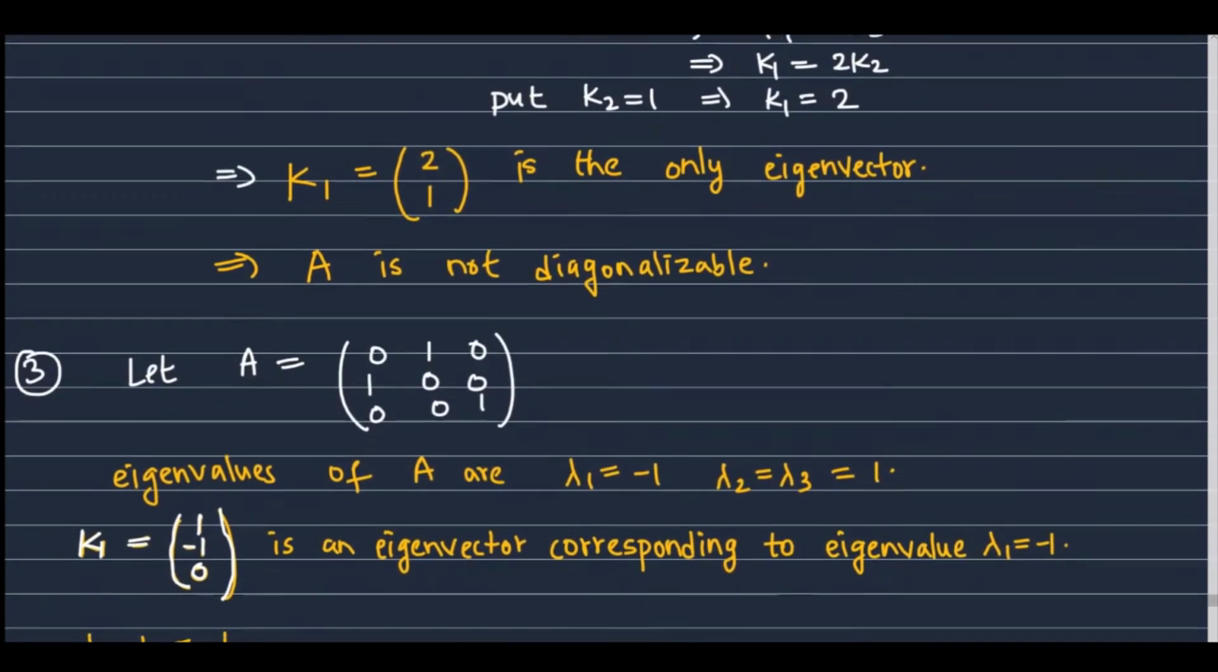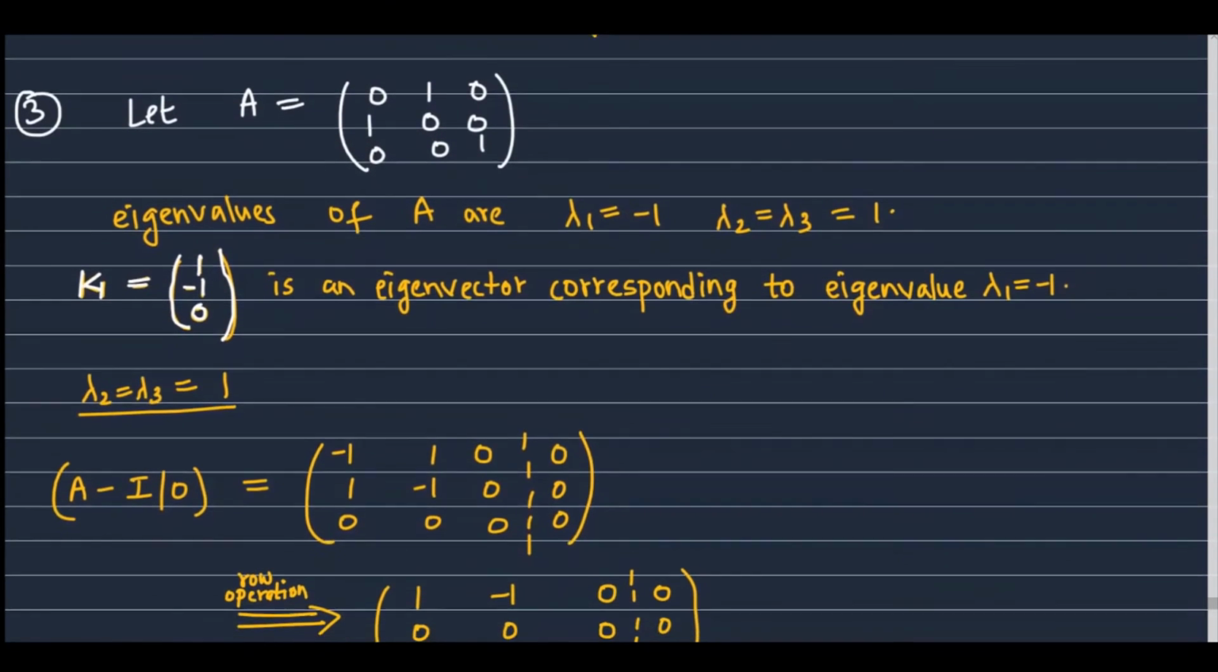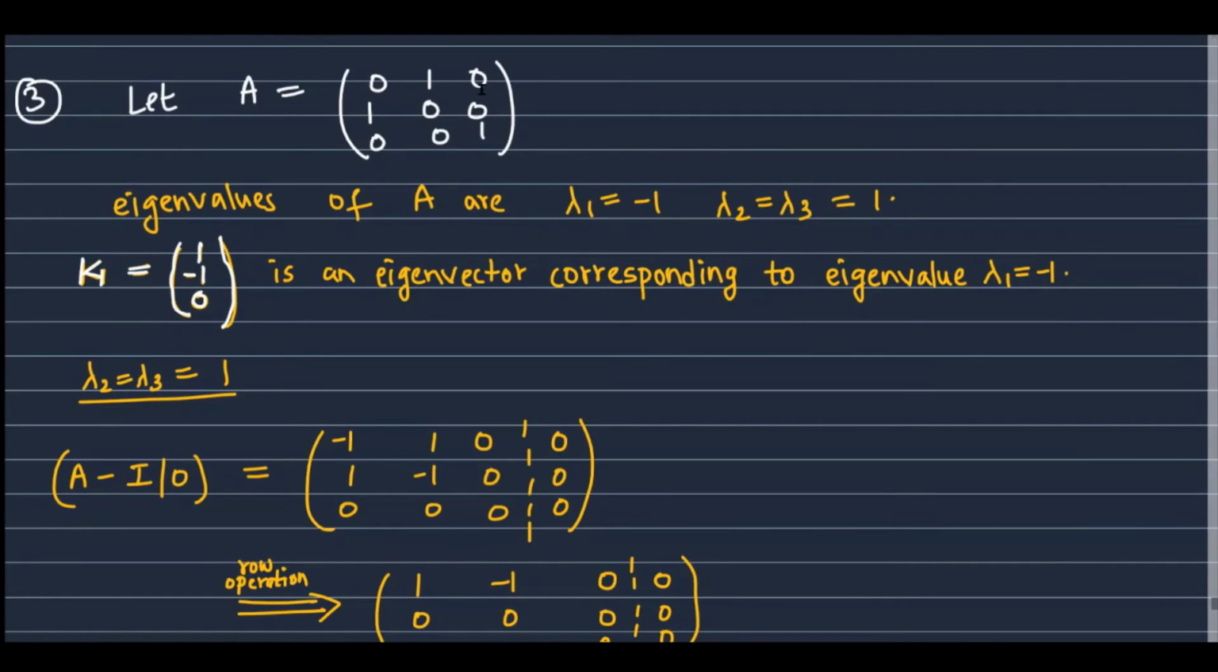Now we will see another 3 by 3 matrix. So let A equal to 0, 1, 0, 1, 0, 0, 0, 0, 1. Now the eigenvalues of A are found to be minus 1, 1, 1. So here we can see that 1 is a repeated eigenvalue. Now we cannot at once say whether the matrix is diagonalizable or not. We have to find the eigenvectors. So let the eigenvector corresponding to lambda 1 equal to minus 1 be K1 equal to 1, minus 1, 0. So this is the eigenvector corresponding to the eigenvalue minus 1.